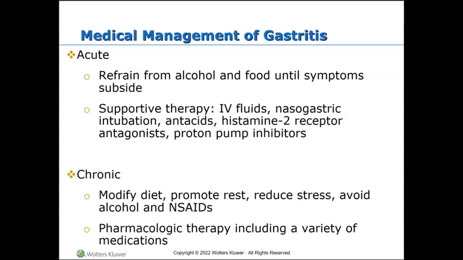May include like lansoprazole, omeprazole, and then ranitidine, right? So it could be a triple therapy. Usually, though, it's at least a couple meds, right? It might include an antibiotic for sure, like amoxicillin or Flagyl, right? That the patient will take twice daily.